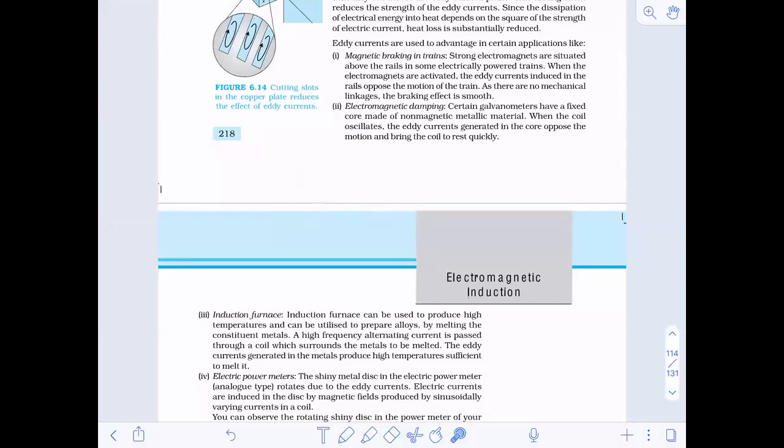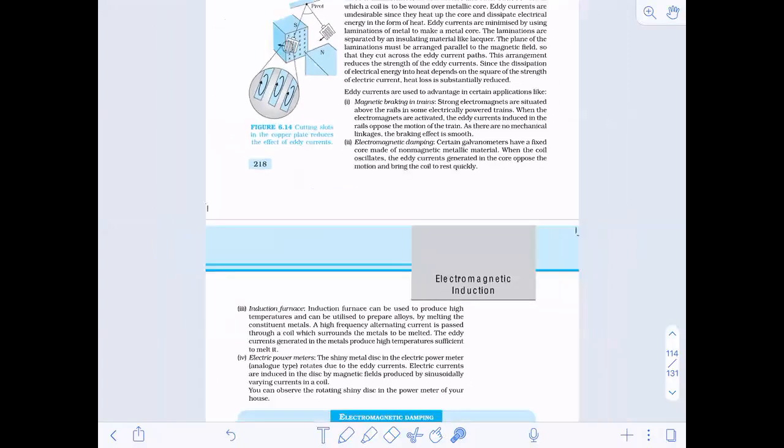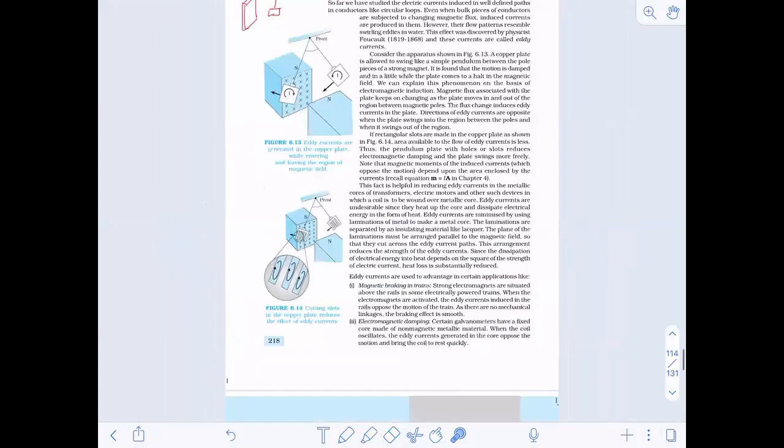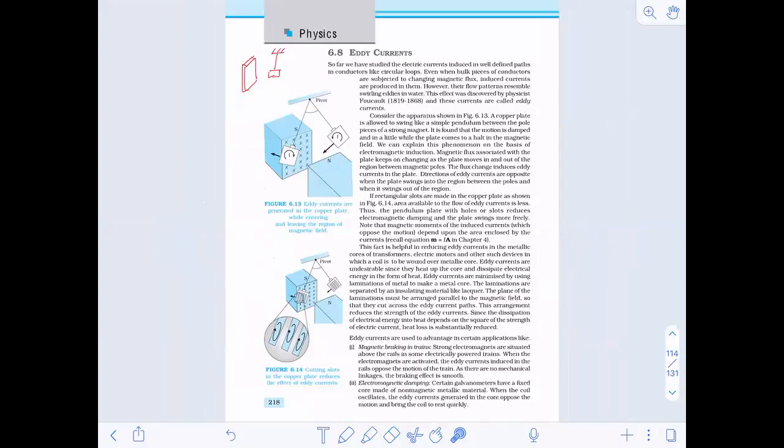If you are able to understand this, fine. Otherwise, I will use an analogy and try to make you understand eddy current. But for you, it's just a theory. You just read it. I'm sure that you will be able to understand now.